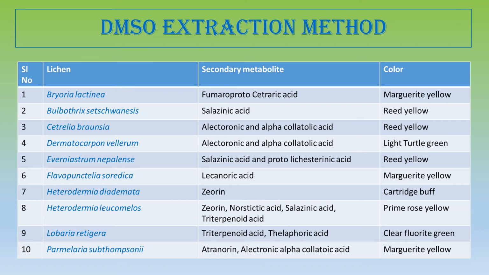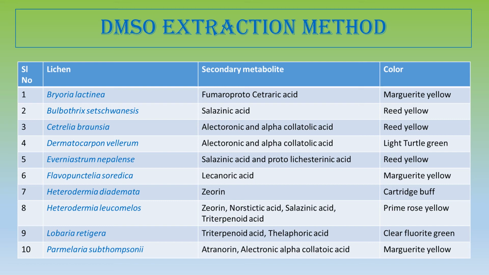Last is the DMSO method. That is, the DMSO method means the dimethyl sulfoxide extraction method. By this method, Bryoria lactinea produces marguerite yellow color. Bulbothrix chatwansis, the saxicolous lichen, produces a red yellow color. Cetraria brownsia again produces red yellow color.